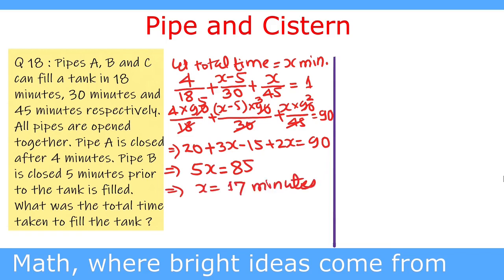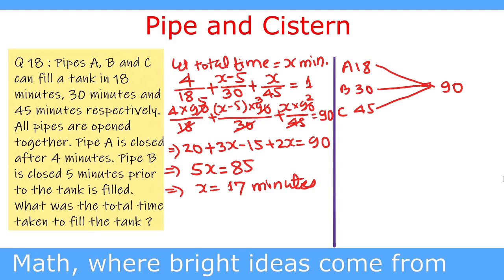Thus, the total time required to fill the tank is 17 minutes. We solve this question by LCM method as well. A takes 18 minutes, B takes 30 minutes, C takes 45 minutes. We take the LCM of 18, 30 and 45. This is equal to 90.